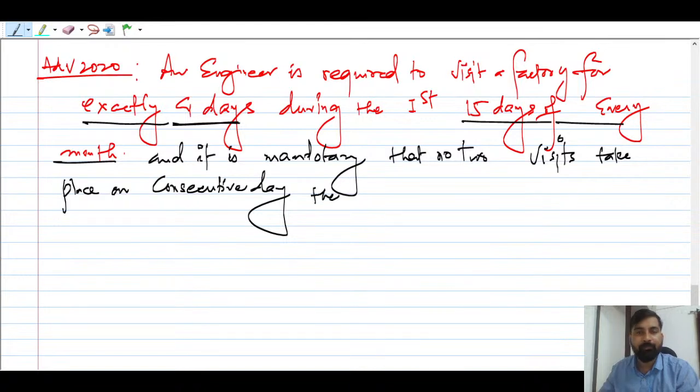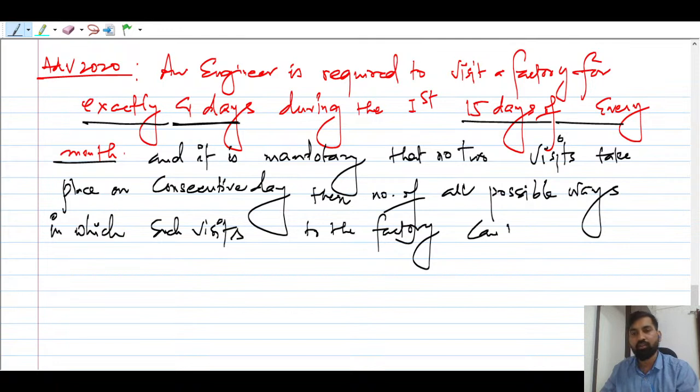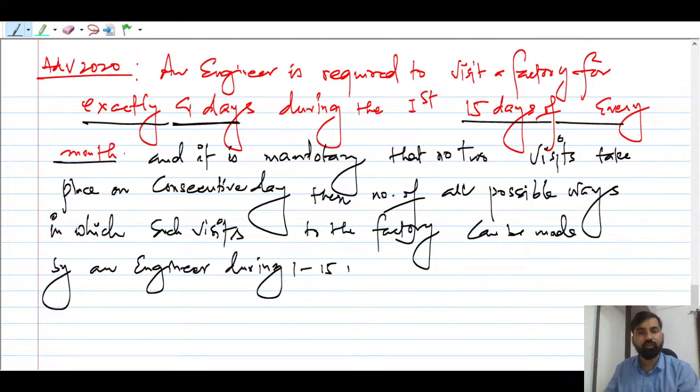the number of all possible ways in which such visits to the factory can be made by an engineer during 1 to 15 June, in 2021, right?